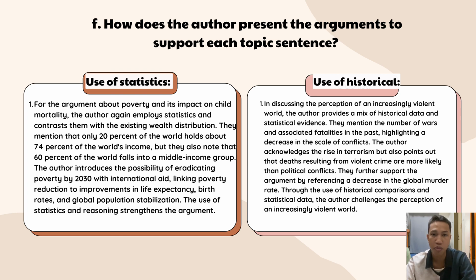Fourth, in discussing the perception of an increasingly violent world, the author provides a mix of historical data and statistical evidence. They mention the number of wars and associated fatalities in the past to highlight a decrease in the scale of conflicts. The author acknowledges the rise in terrorism, but also points out that deaths resulting from violent crime are more likely than those from political conflict. They further support the argument by referencing a decrease in the global murder rate through the use of historical comparison and statistical data. The author challenges the perception of an increasingly violent world.